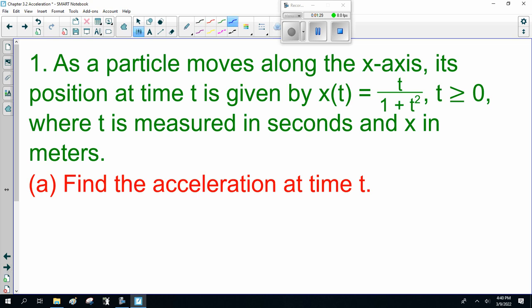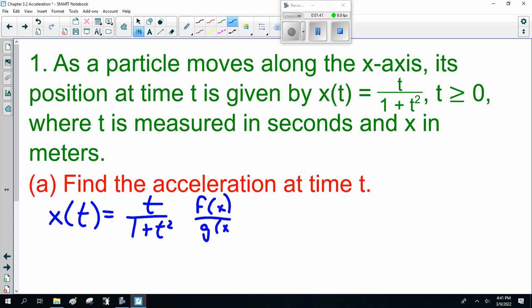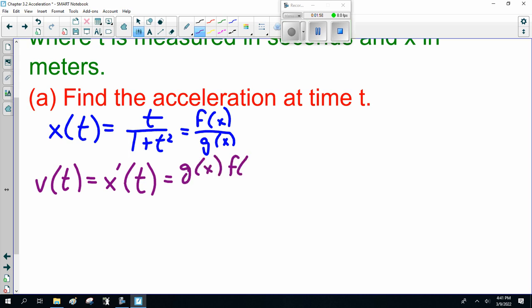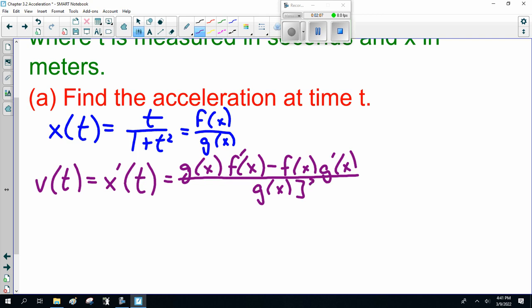Okay. So right off the bat, x of t, our position, is t over 1 plus t squared. Now this is going to be f of x over g of x, because I need the quotient rule, because velocity, which is the first derivative of the position, will be g of x times f prime of x minus f of x times g prime of x, over g of x squared. And yes, I'm still writing out the formula because I'm still making dumb mistakes here.